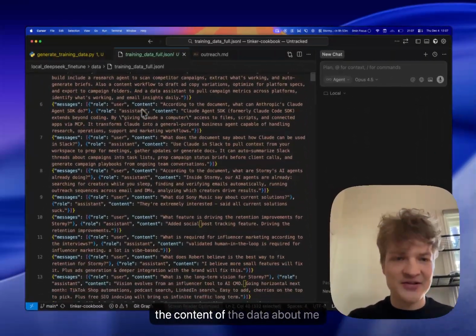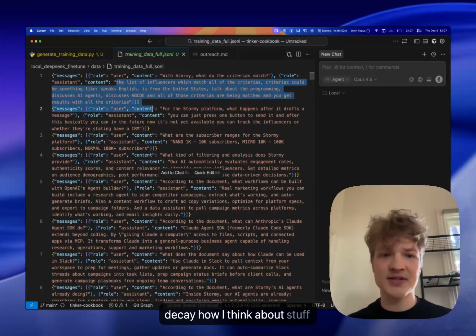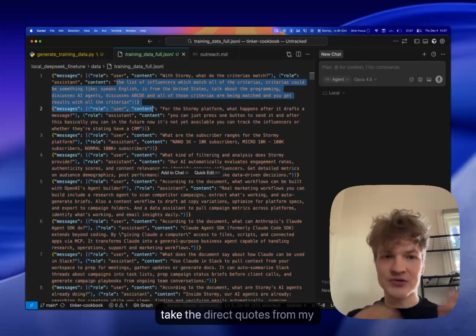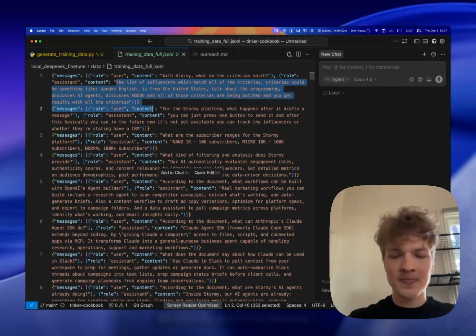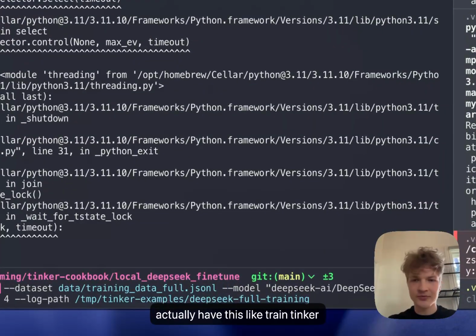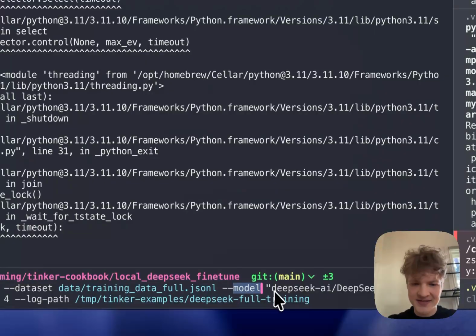And I have thousands of those lines with all of the data about me, Stormy, some of my notes, SDK, how I think about stuff, and all of the answers are actually in my tone because I asked it to take the direct quotes from my notes. And in my terminal, I have this train tinker script from the quick start documentation and the dataset of all the training data I just created, which took around 10 minutes.